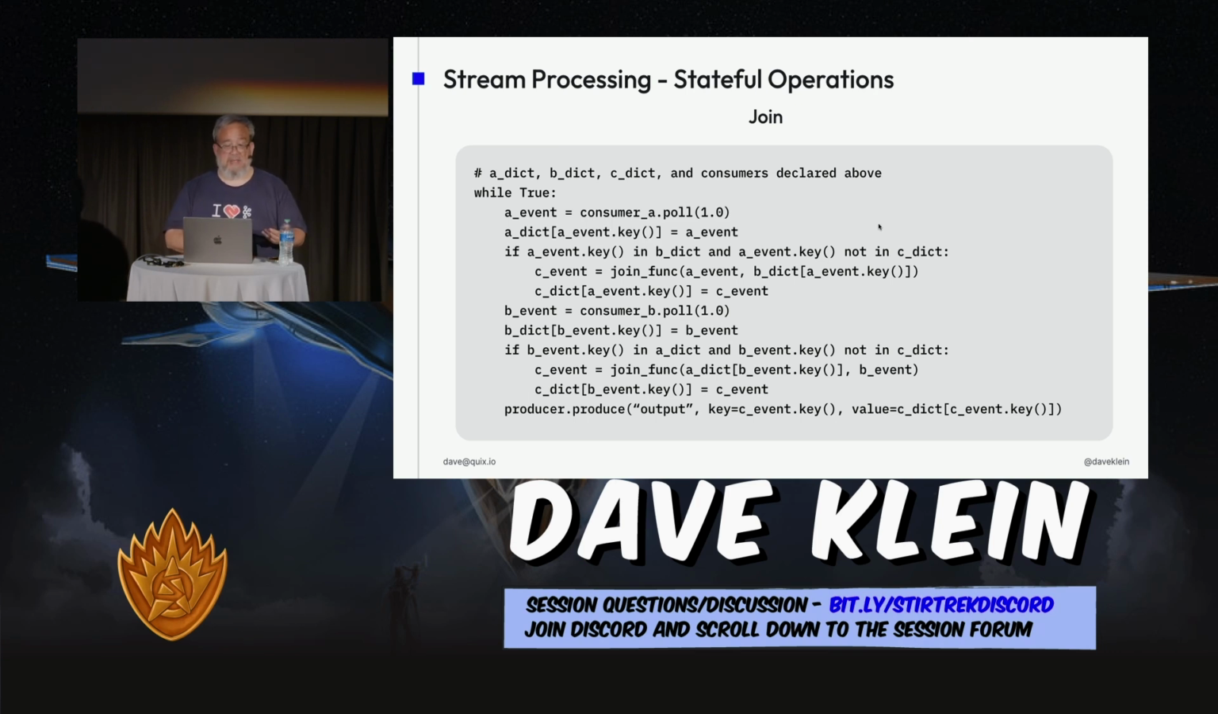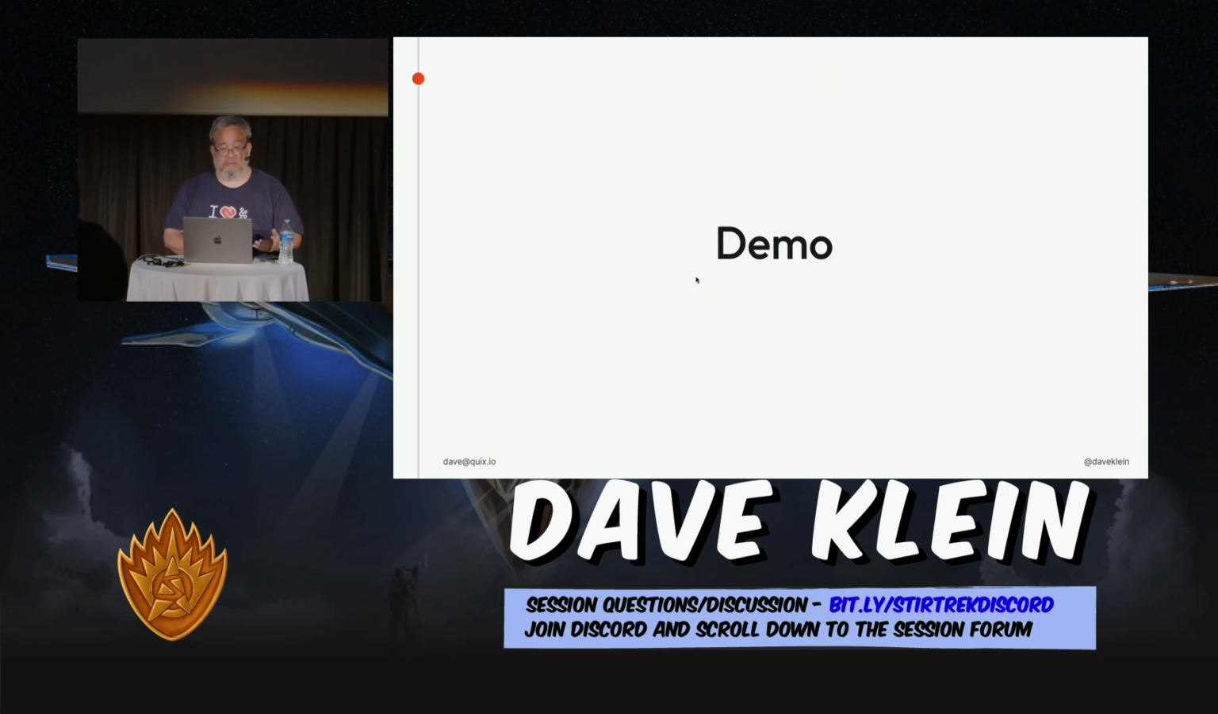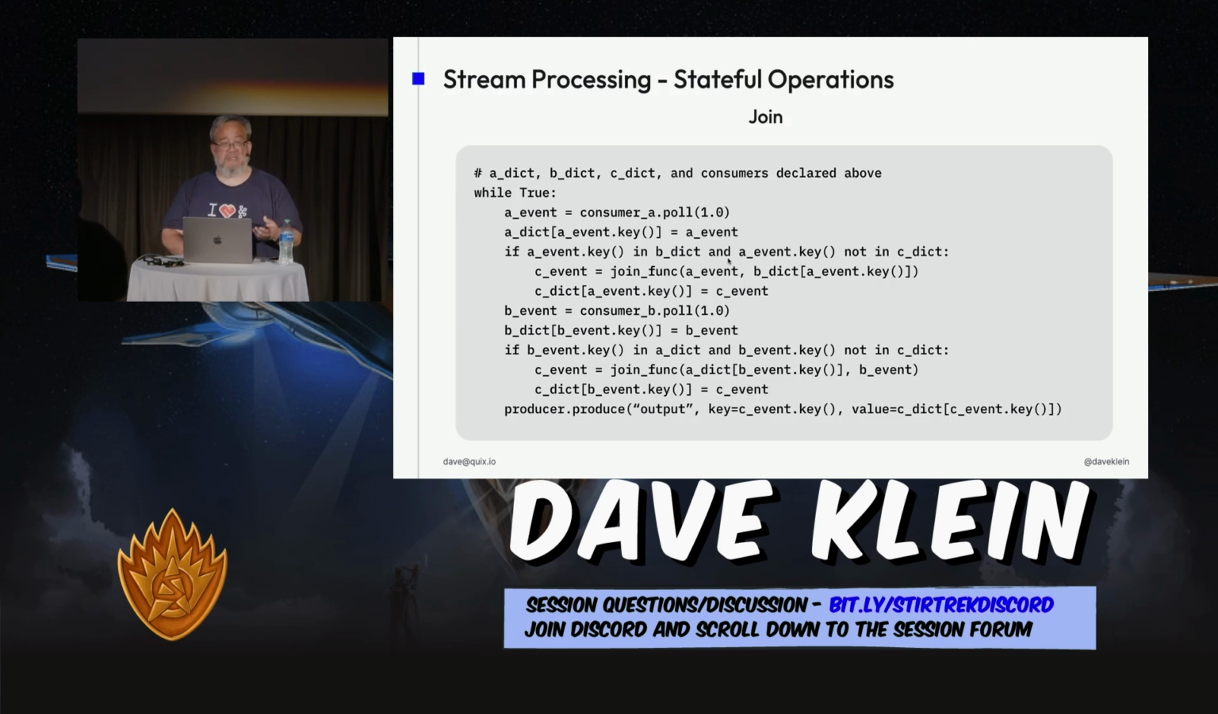So if the A key is in the B dictionary and not in C, that means we need to go ahead and do our join. Our join function is basically going to be a function that takes the two values and merges them together, so it gives us our end result. Maybe we want to pull a few fields from each of the different values and put them together into a new value. That's where we have that logic. So we call our join function, and we give it the A event that just came in, and the event from the B dictionary that we just looked at. And then we add that new event that has the combined values to the C dictionary. Then we go through and poll the B event, and basically do the same thing for that one.